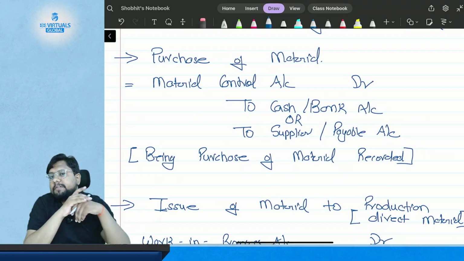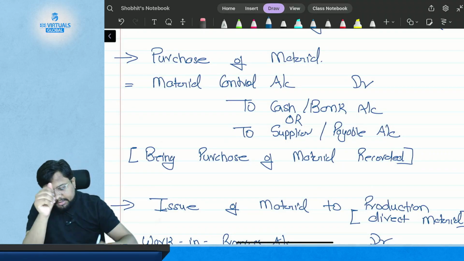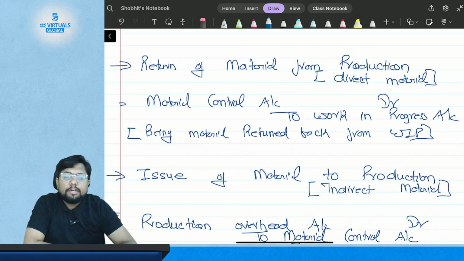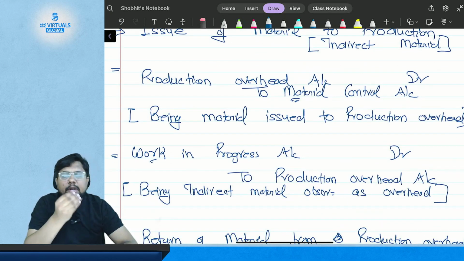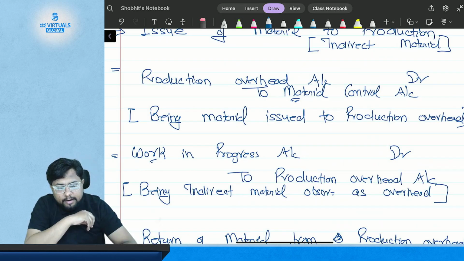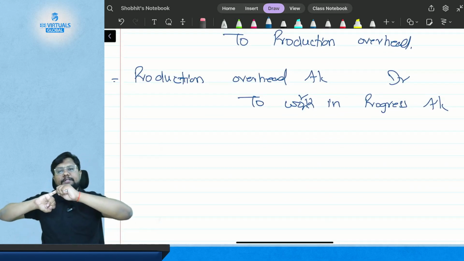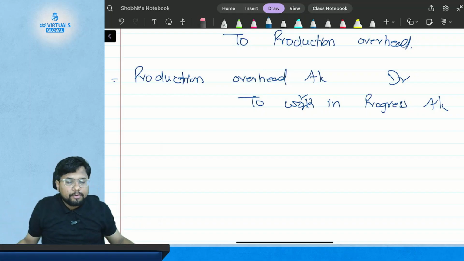First entry that we have studied is the purchase of material. Second entry that we have studied is the issue of material. And third entry that we have studied is the issue of indirect material. And then we have studied about the return of direct material and then about the return of indirect material. Okay. So what we have done, we have purchased the material, we have issued the material, we have even got the material returned from the production.